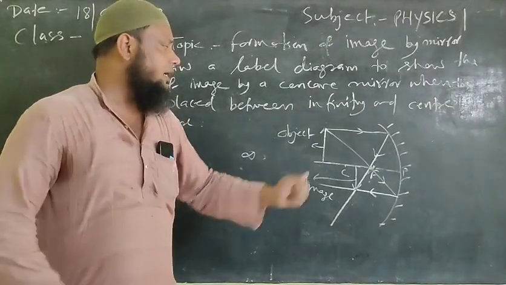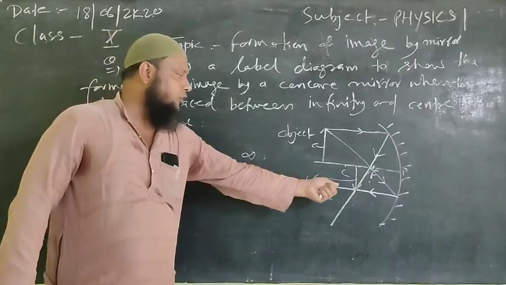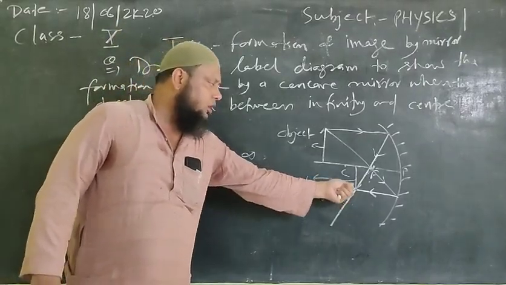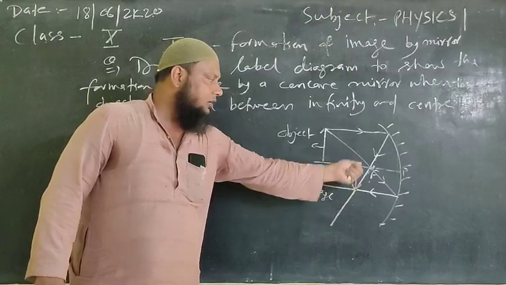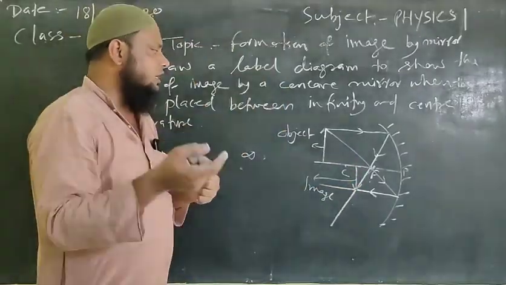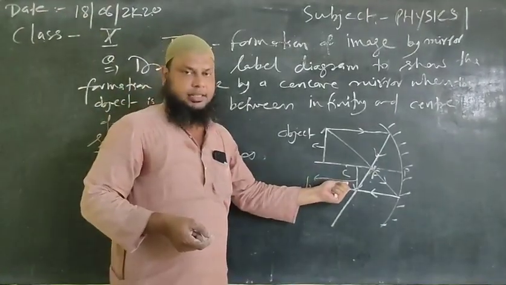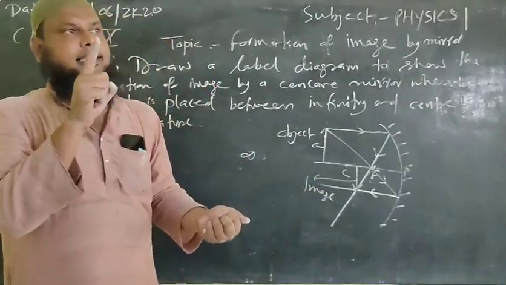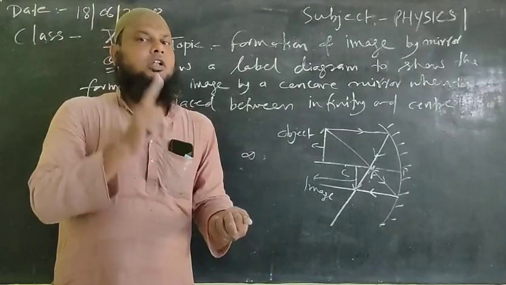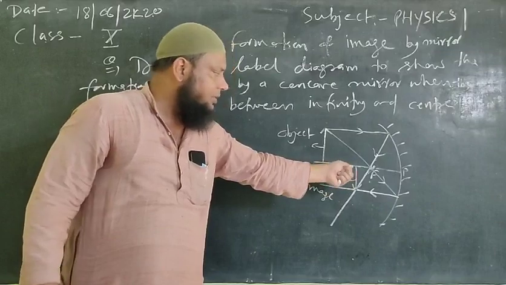Here the reflected rays are directly intersecting at this point, so on producing this point to the principal axis, we have the formation of image, and this image is a real image. The fourth point is that it is inverted. As we have discussed, a real image is always inverted. So this formed image is inverted.